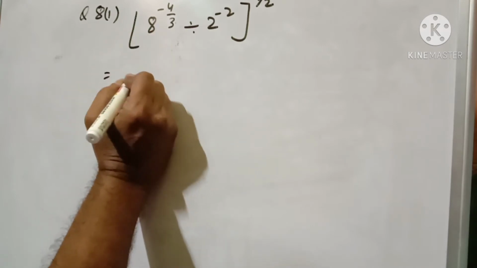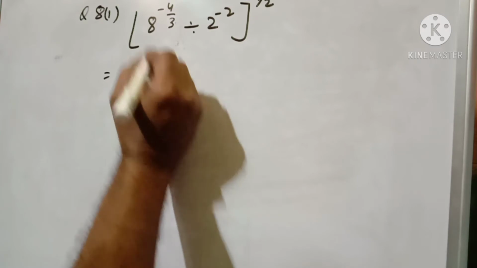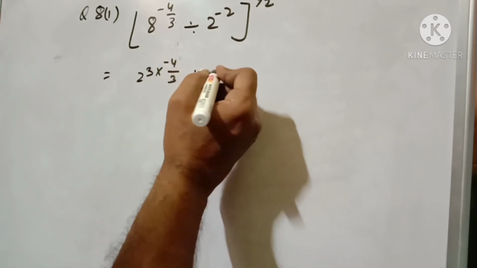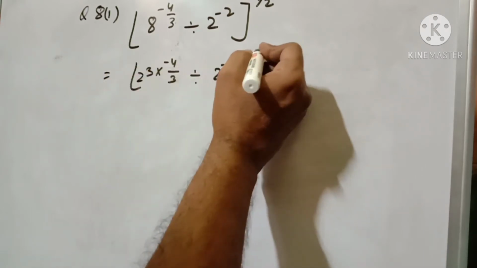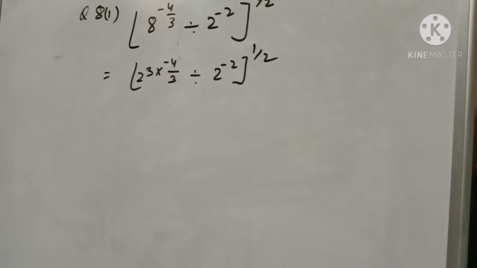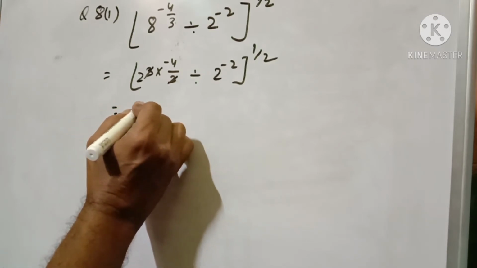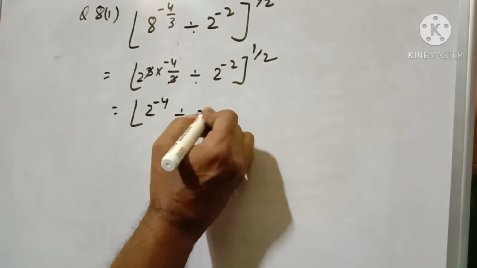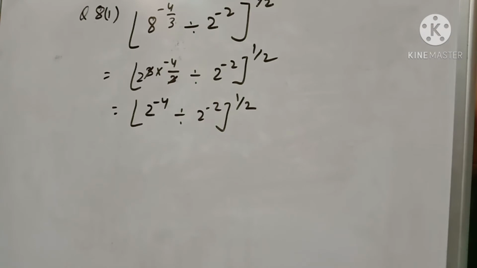So 8 I can write as 2 to the power 3, raised to minus 4 over 3, because 2 to the power 3 means 8, divided by 2 to the power minus 2 whole power 1 by 2. So this 3 cancels, so 2 to the power minus 4 divided by 2 to the power minus 2 to the power half. Write down.